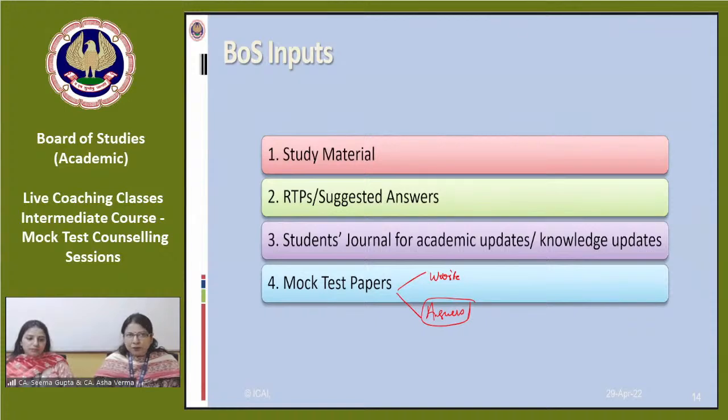You can also approach the Board of Studies for that. If you are lacking in one particular area, or you find you have not attempted suitable answers for two or three questions, you can approach the Board of Studies and ask for guidance. We can provide you guidance on how to attempt the question paper and how to write the answers for that particular question.